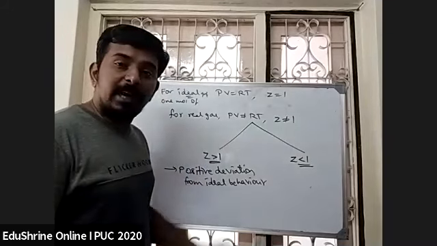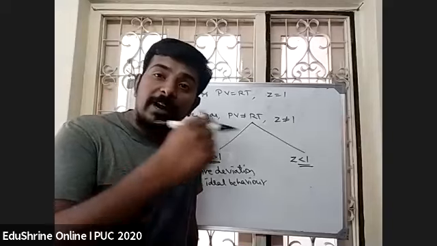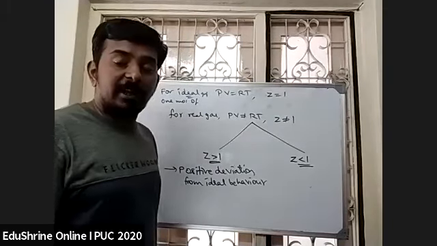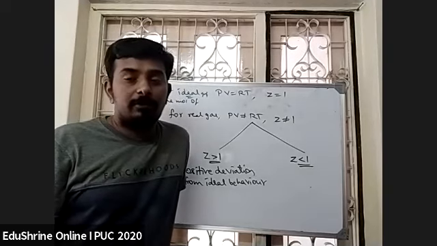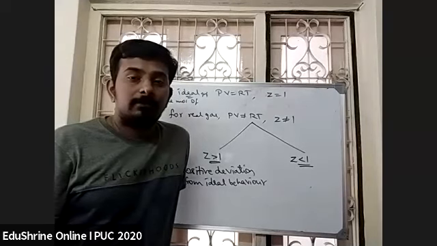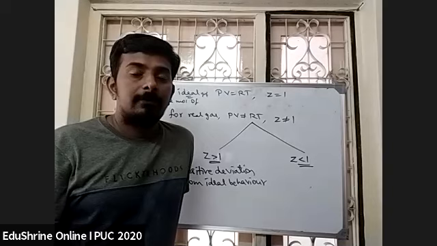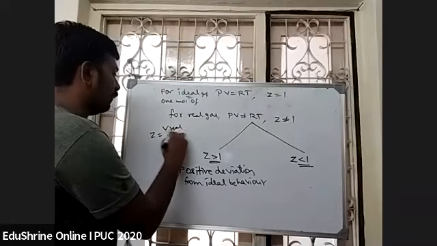Now tell me, for Z value to be greater than 1, volume of real gas must be more or volume of ideal gas must be more? Z is volume of real by volume of ideal.